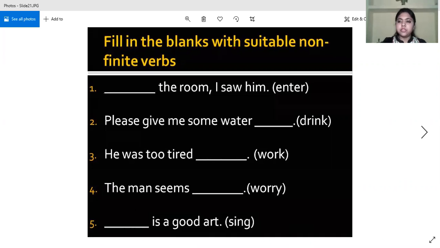Next is dash is a good art, and you have to use sing. Vyanshi. Ma'am, it would be singing is a good art. Singing is a good art, and singing is what type of non-finite verb? Ma'am, present participle. Are you sure? Isn't it doing the work of a noun? Singing, what is a good art? Singing is a good art. So Yashi, what is singing? Ma'am, gerund. Yes, gerund. Good, good.